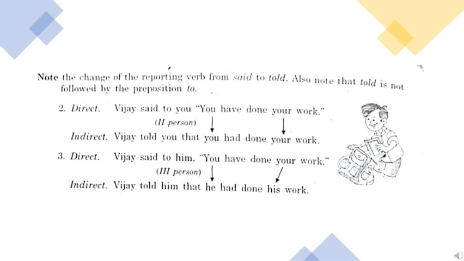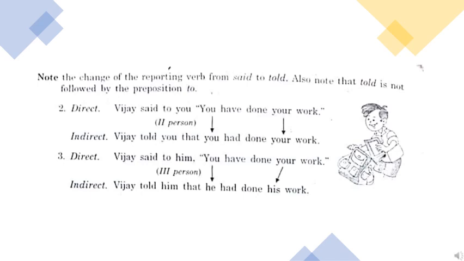Refer to the earlier slide. Vijay said to you, you is the receiver. You is the object, second person. In the reported speech, you and your are in the second person, so they all have to suit the object of the reporting verb, which is in the second person.